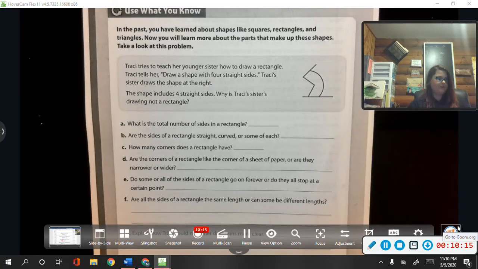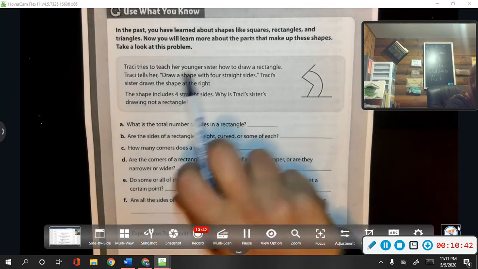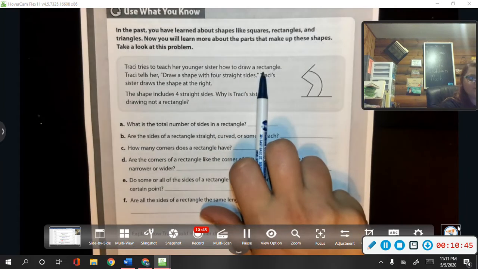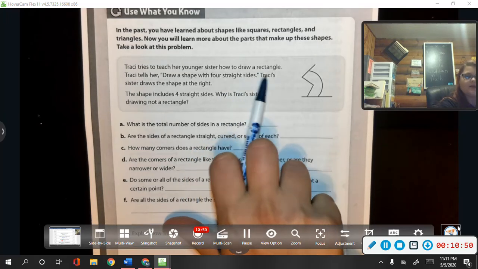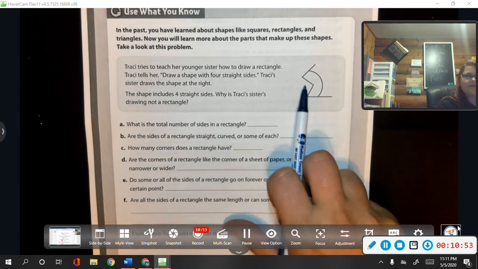All right, so we are in week 6, day 3. So we're on page 338 in our instructional book. And we're going to put what we just talked about with points, lines, rays, and angles, and we're going to see if we can decompose this problem that these two girls are having. So Tracy tries to teach her younger sister how to draw a rectangle. Tracy tells her, draw a shape with 4 straight sides. Tracy's sister draws the shape at the right.